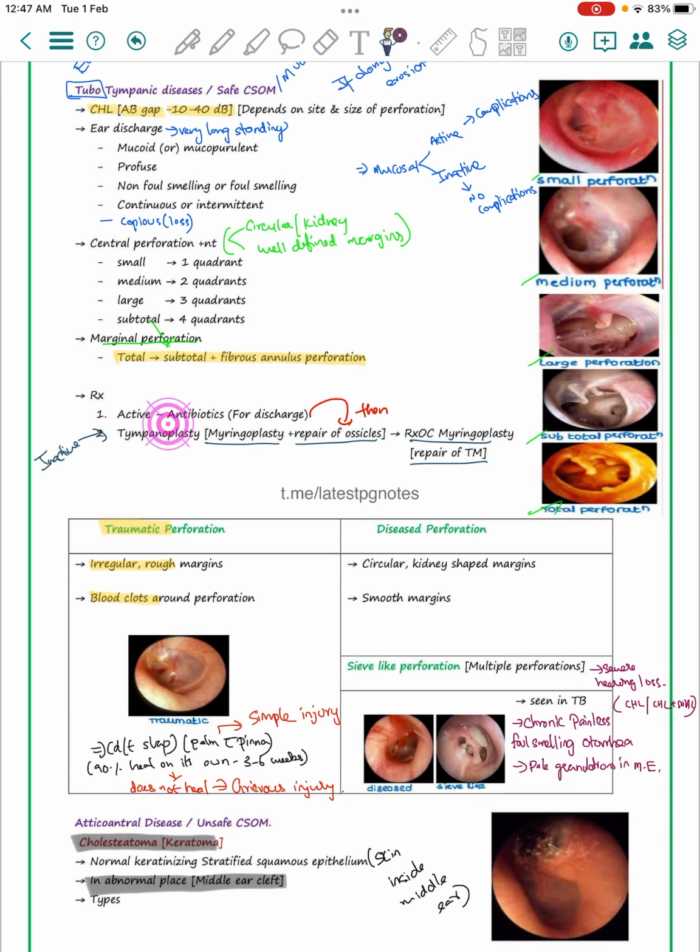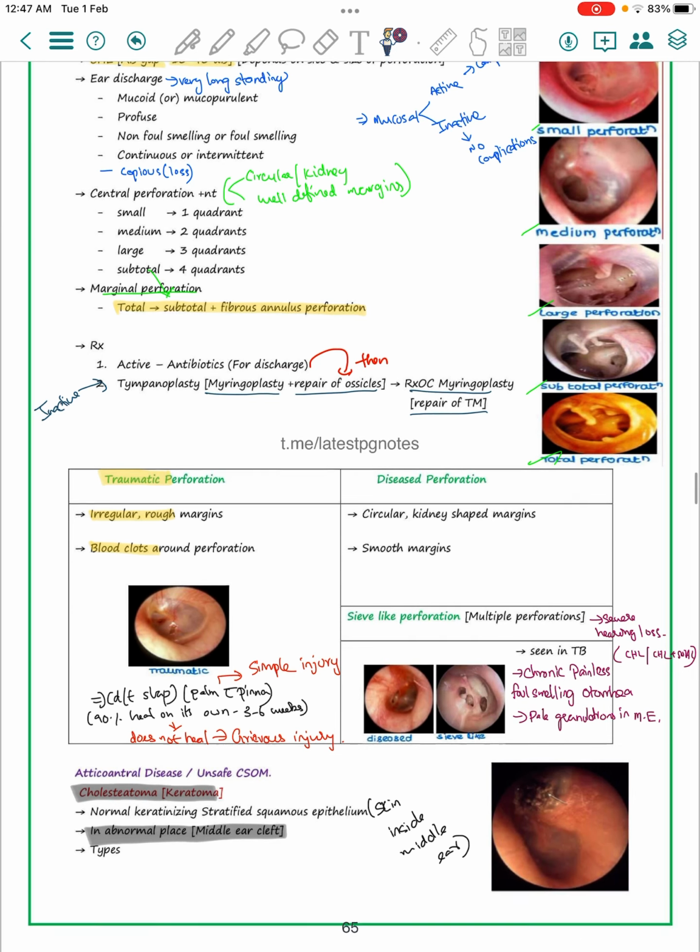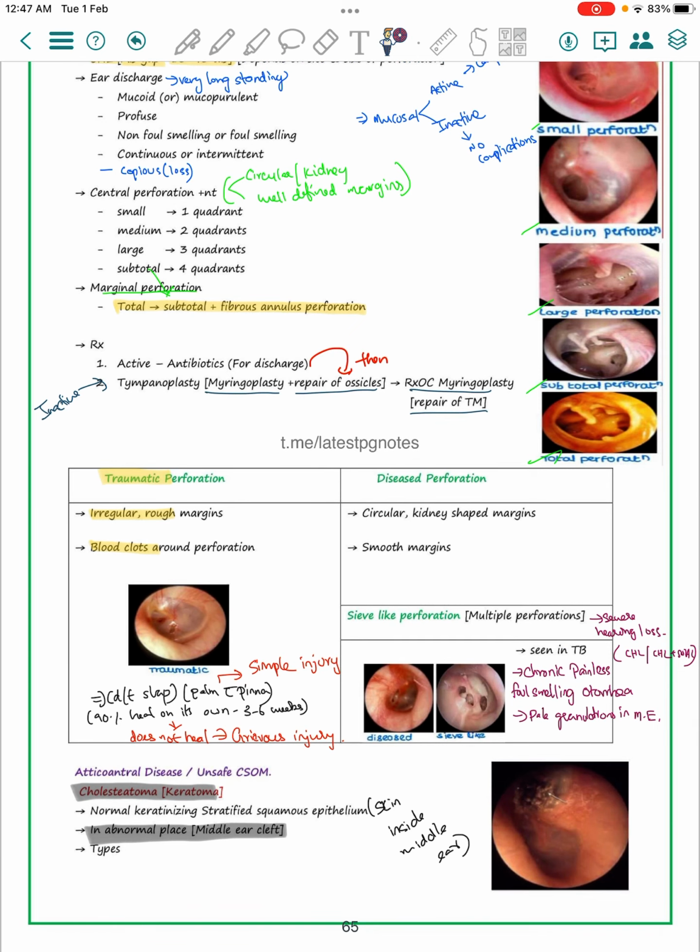Then the treatment for the active stage, where profuse discharge is there, is to give antibiotics and reduce the discharge. When it comes to the inactive stage, with no production of pus or discharge, you can go for a tympanoplasty. Depending on whether the ossicles are affected or not, there will be myringoplasty plus repair of ossicles, or you can go with myringoplasty only, the repair of the tympanic membrane.